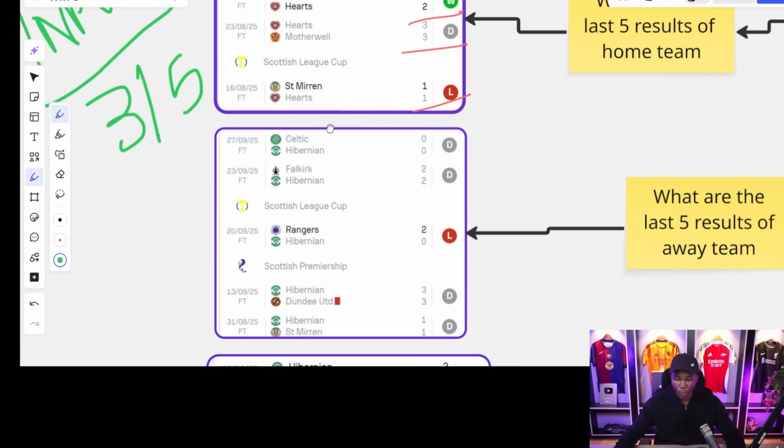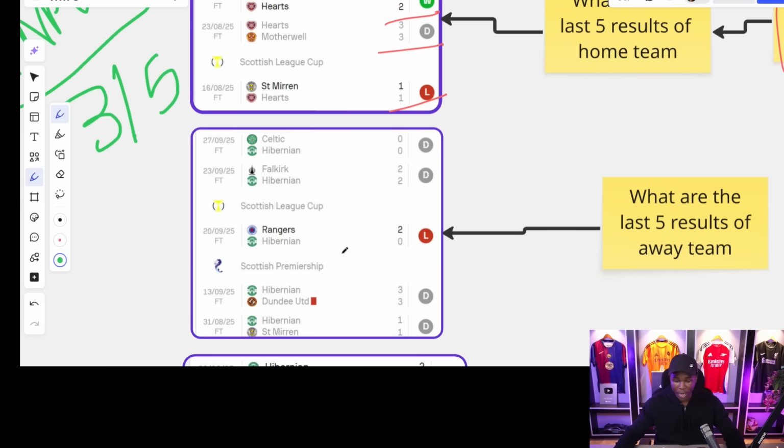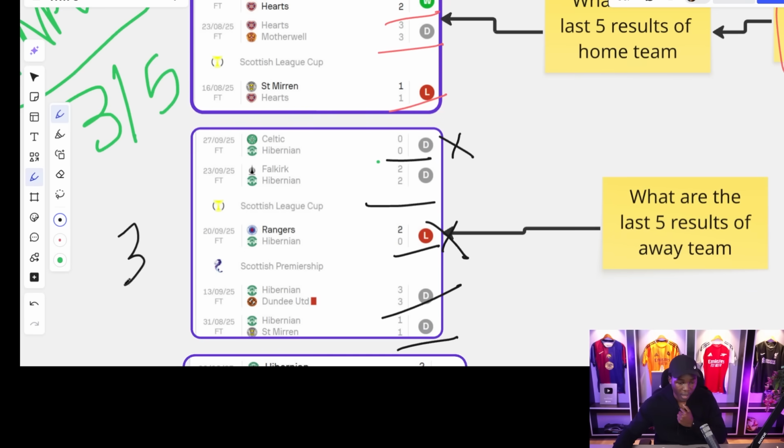Alright? So beautiful. What are the last 5 results of the away team? We have a 0-0 draw, we have a 2-2 draw, we have a 2-0 loss, we have a 3-3 draw, we have a 1-1 draw, alright? At the same time, we realize that in these 5 last matches, they have failed to score once, and they have scored 3 out of 5 times, the number of times they scored at least 1 or 2 goals.